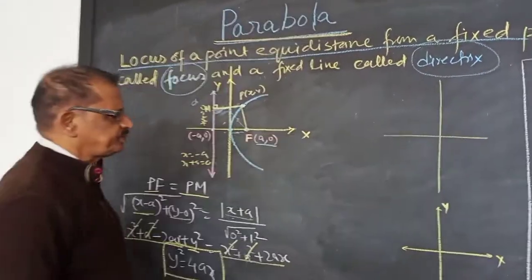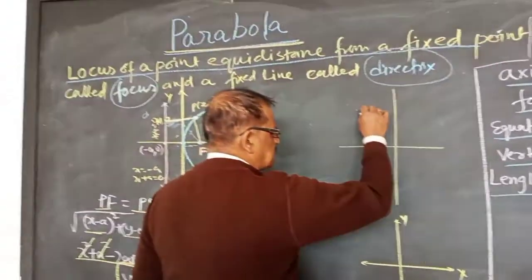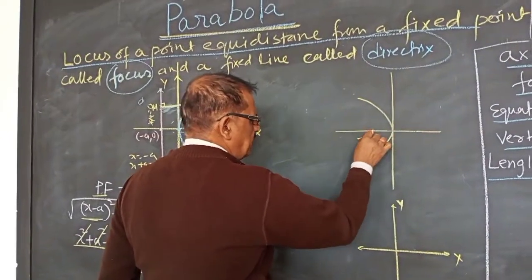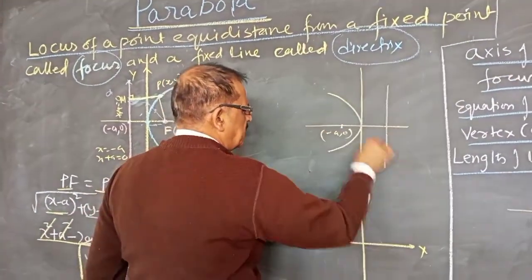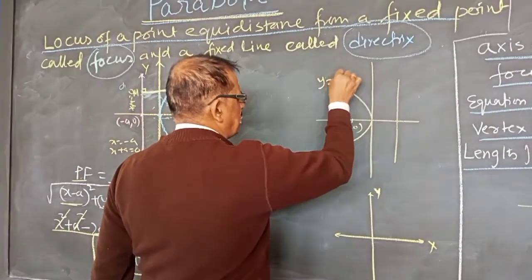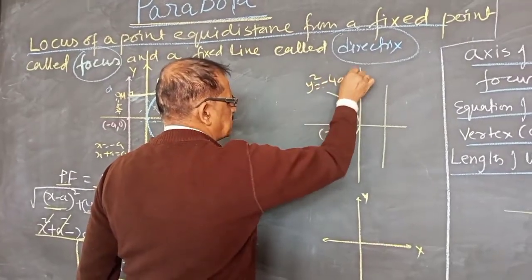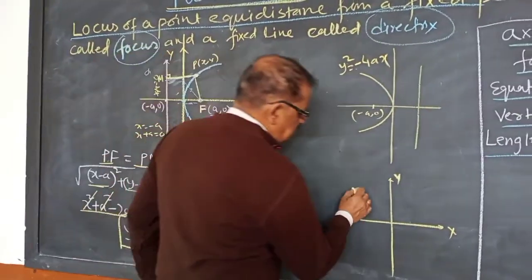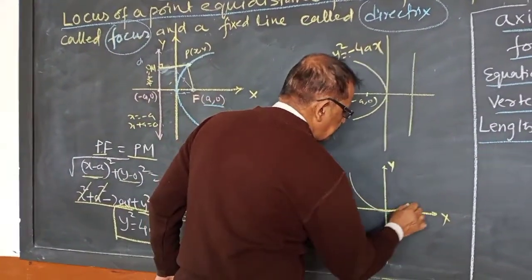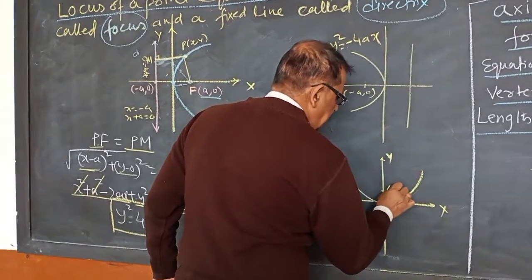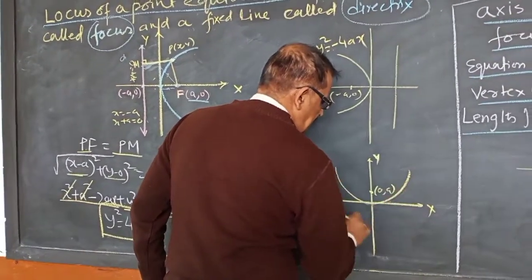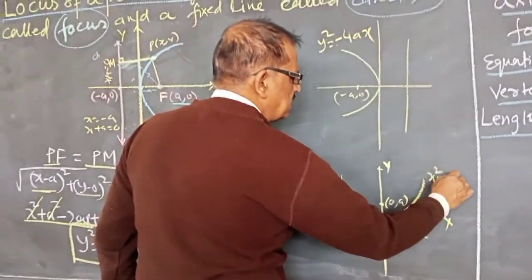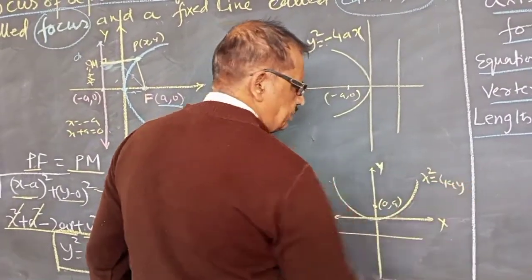This is the standard form. Now if the curve is like this, then the focus will be (-a, 0), the directrix will be here, and the equation becomes y square equals minus 4ax. Again, if the curve is like this, the focus will be here at (0, a) and the directrix will be here, then the equation will be x square equals 4ay.